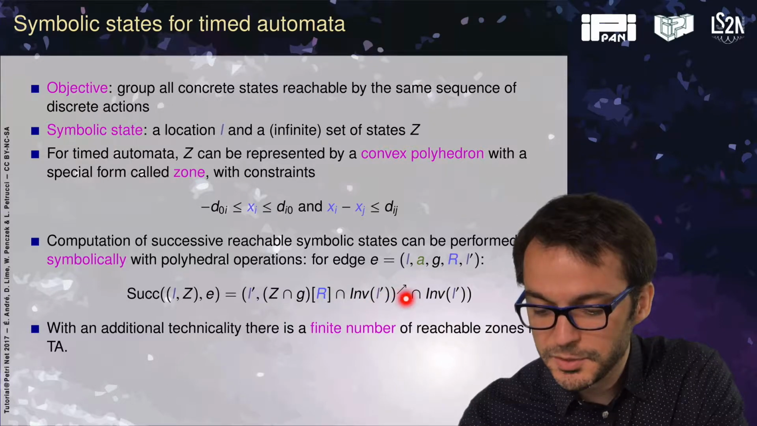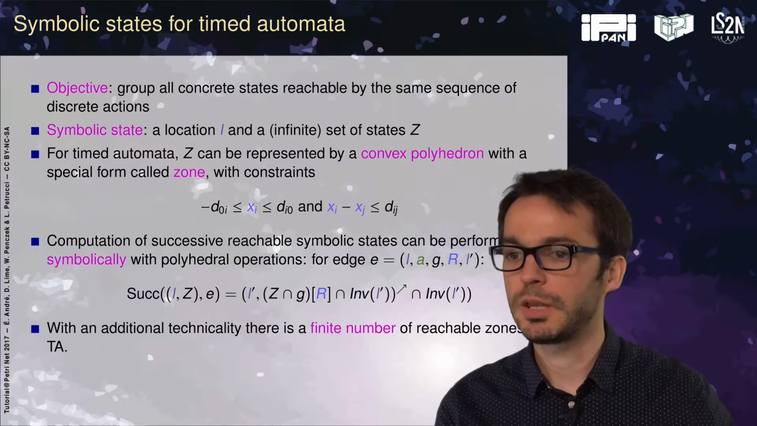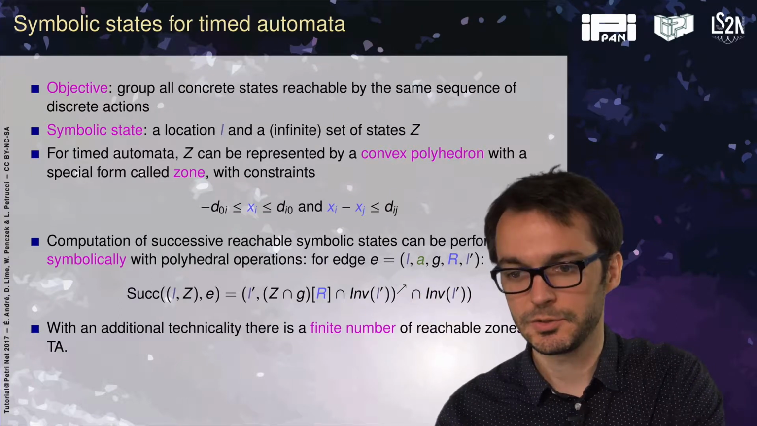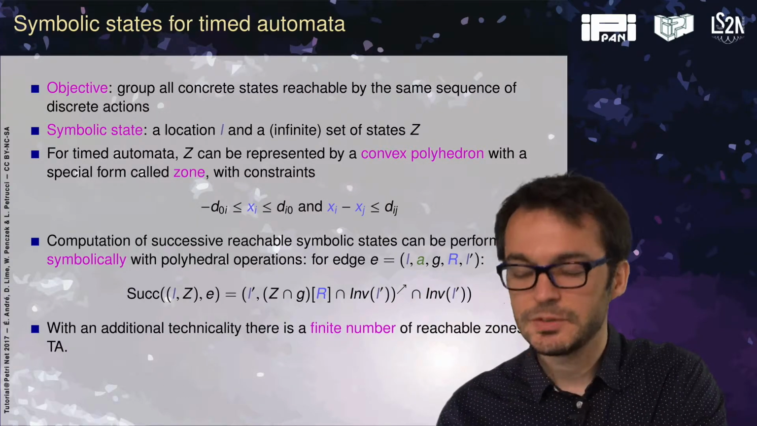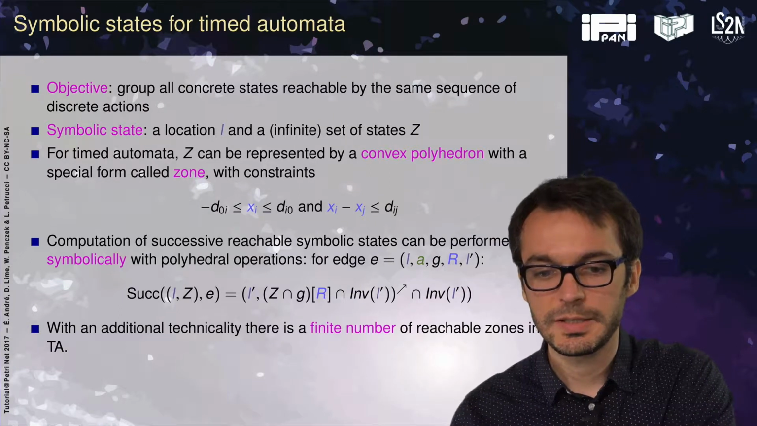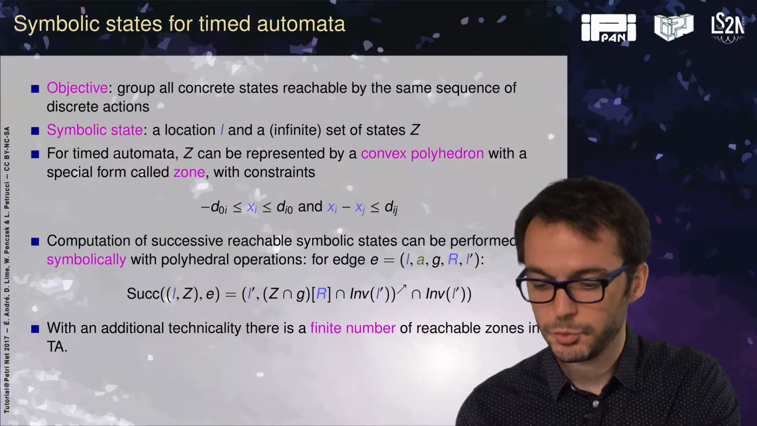We apply some operation called time elapsing. Time elapsing means all the clocks can move together at the same rate. And then again we intersect with the target invariant. And so with some additional technicality, which is linked to the K abstraction, we will have a finite number of reachable zones in a time automaton.